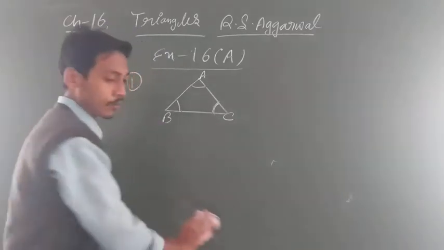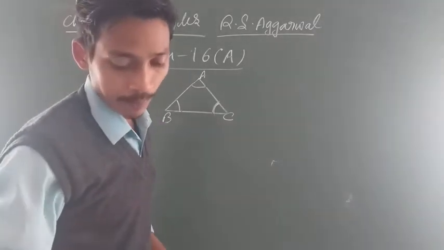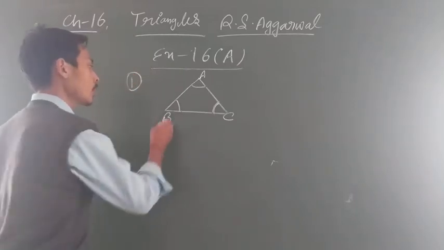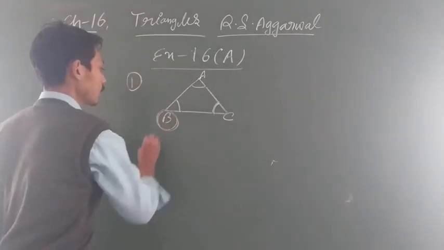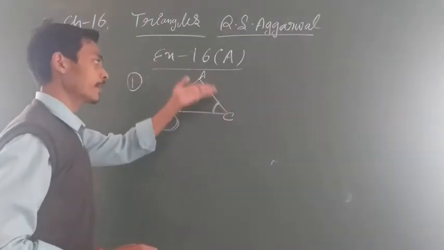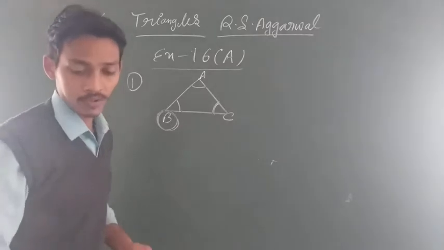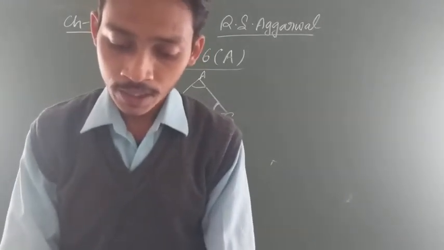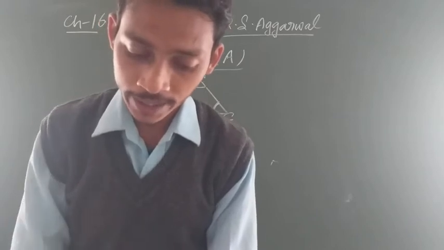चलो. Another question is given कि the side opposite to vertex B. अब देखो, this is B ना? This is vertex B. अब side opposite to vertex B. What side है? AC. ठीक है ना स्टूडेंट? तो by this you will solve question number 1. ठीक है ना? अब now come to the questions based on angle sum property.